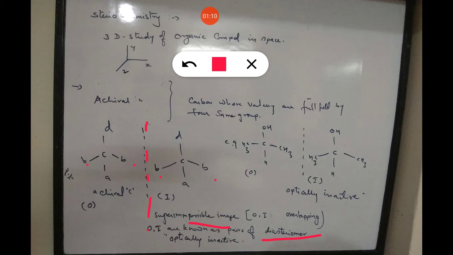And when a source of light is used on the object, there is a B in the object, and in the image also the same element or group, that is B. So object and image are not differentiated by the light, so it is said to be optically inactive. Means when a source of light is used, it cannot differentiate object and image, and that is said to be optically inactive.